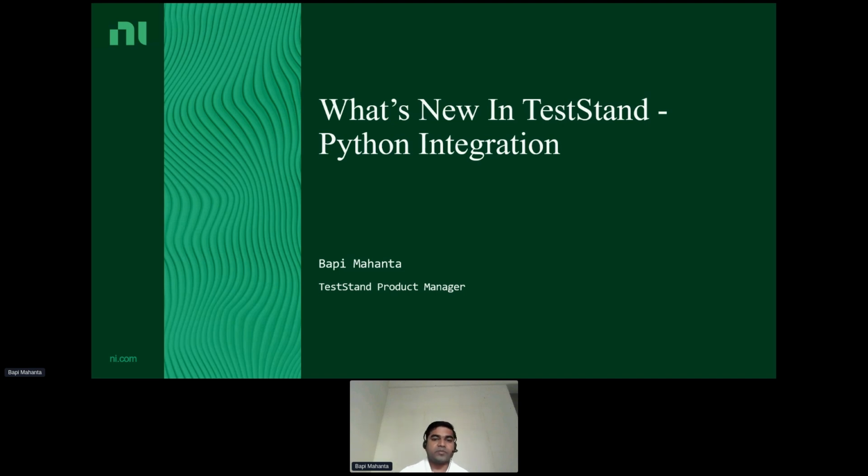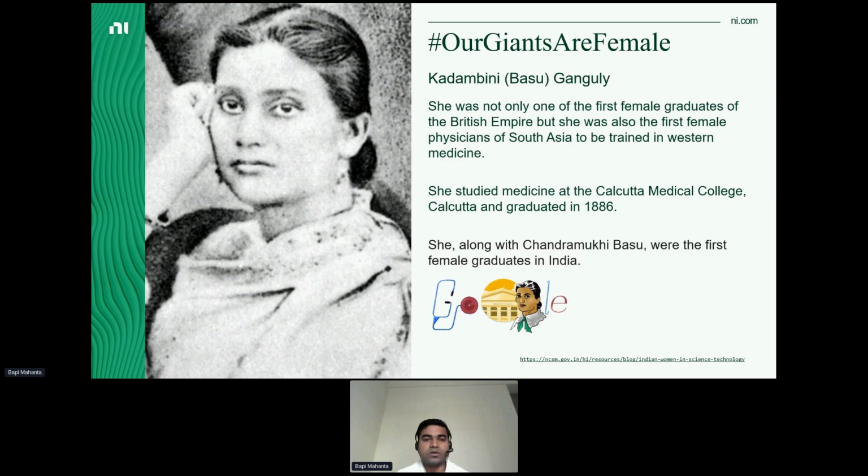Before I start, let me take some time to acknowledge Kadambini Ganguly as part of Giants Are Female. She was one of the first female graduates in the British Empire in India, and also the first female physician of South Asia to be trained in Western medicine. She passed from Calcutta Medical College, and she, along with Chandramukhi Basu, was one of the first female graduates in India.